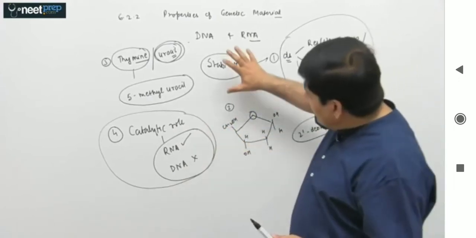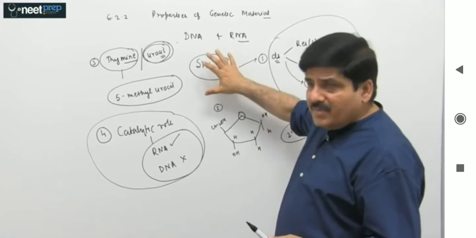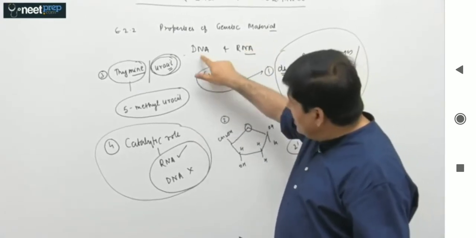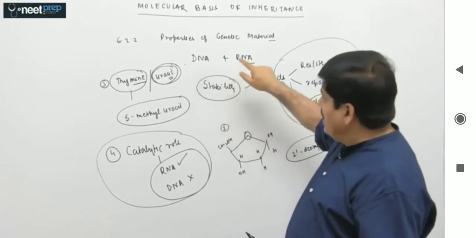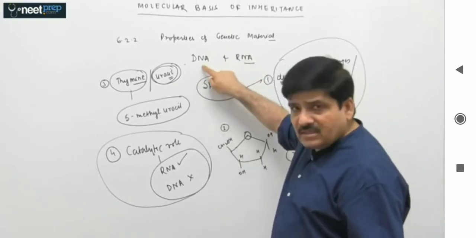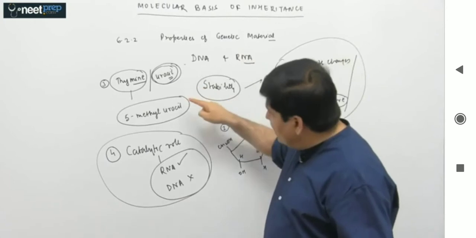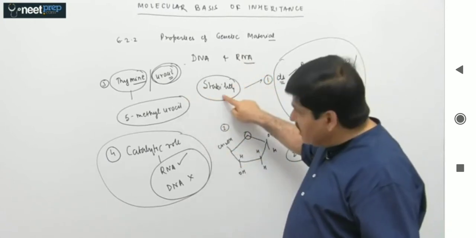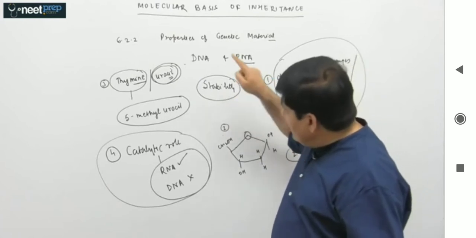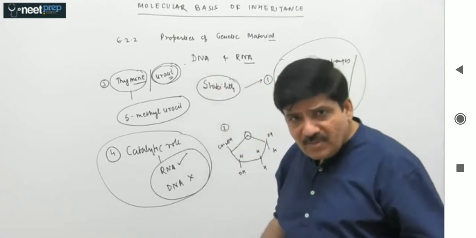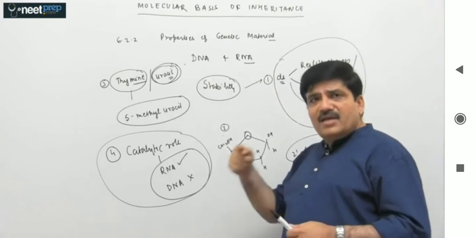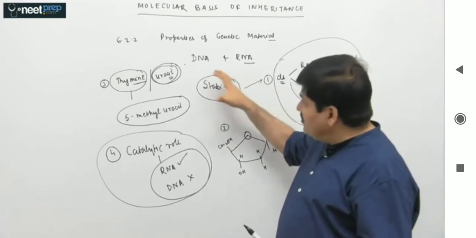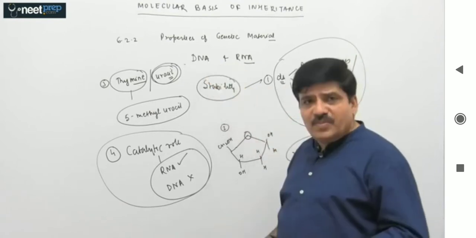So coming back to this very important parameter of stability, we conclude that DNA is structurally more stable and chemically more inert than RNA. Again, on this criteria, we are saying DNA is structurally more stable and less chemically reactive with respect to RNA. So this is the comparison between the two based on these parameters.